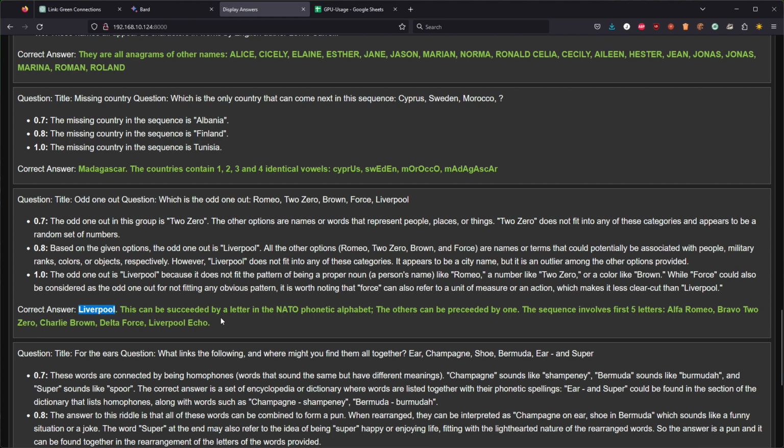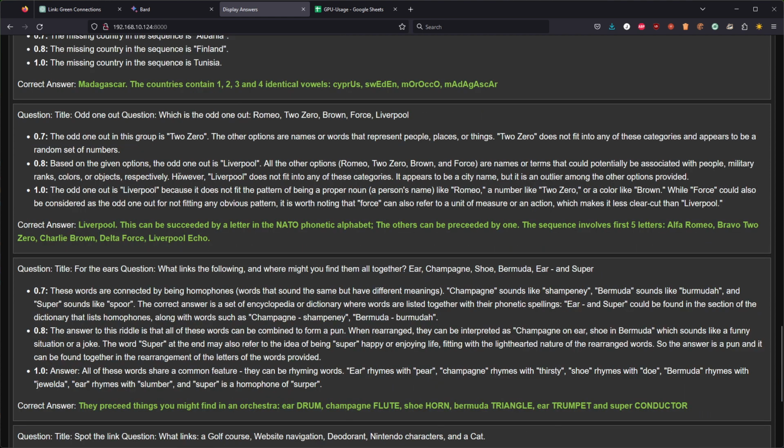This can be succeeded by a letter in the NATO phonetic alphabet. The other can be preceded by one. The sequence involves 5 letters. Alfa Romeo, Bravo 20, Charlie Brown, Delta Force, and Liverpool Echo. So you have to have a lot of cross references to brands, popular culture, media. Yeah, makes no sense. And the odd one out is Liverpool. The model guessed it twice, but in both of the answers, they are not correct. Also, lucky guess, we can say.